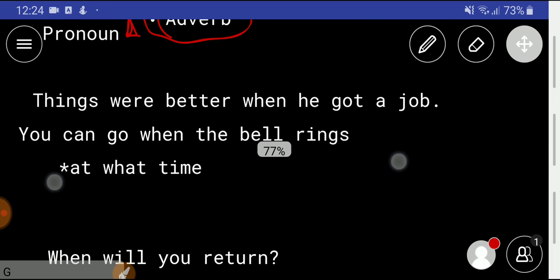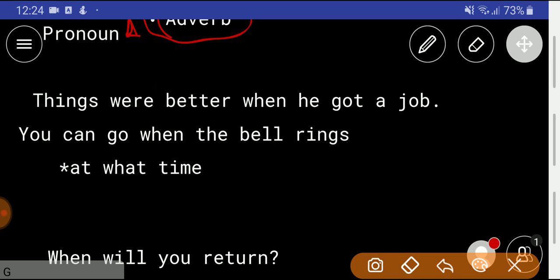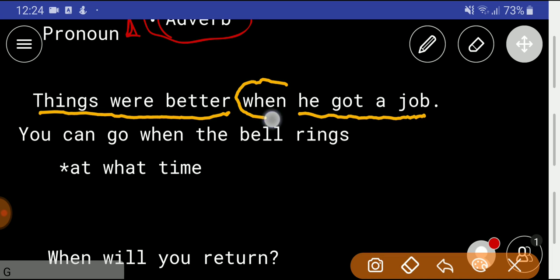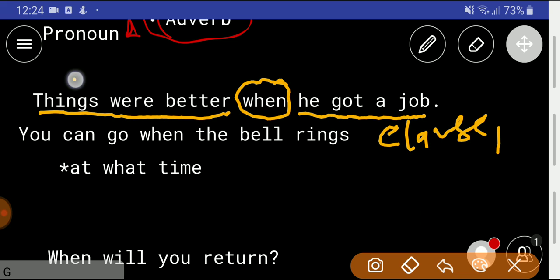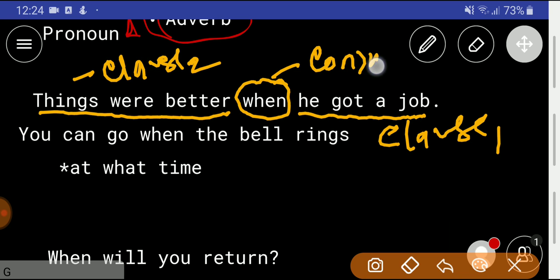Look at this example. Things were better when he got a job. Here, "when" is connecting this clause with this clause. So here, "when" is a conjunction. We know that a conjunction can connect two clauses.